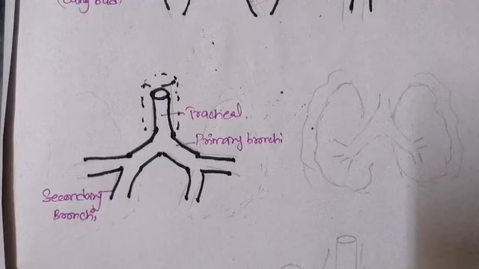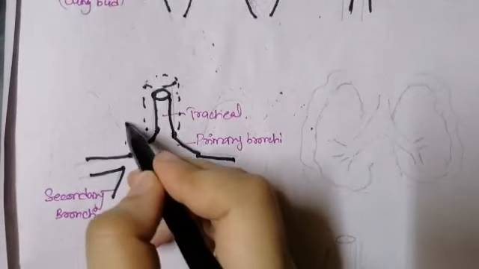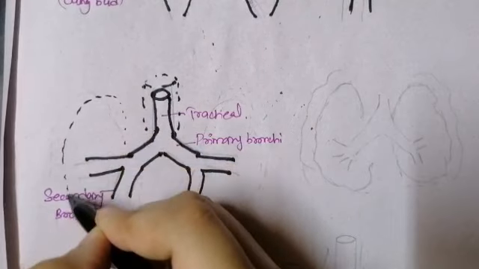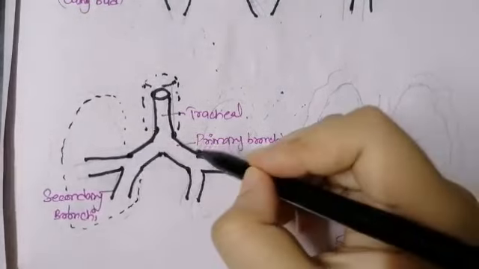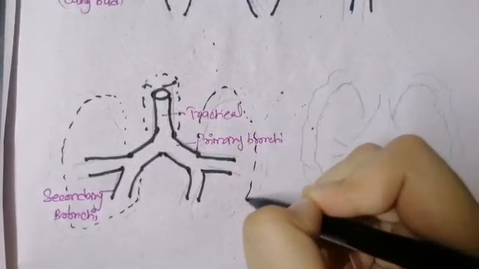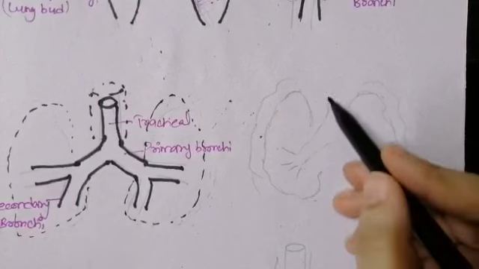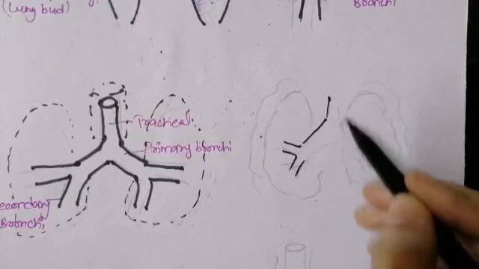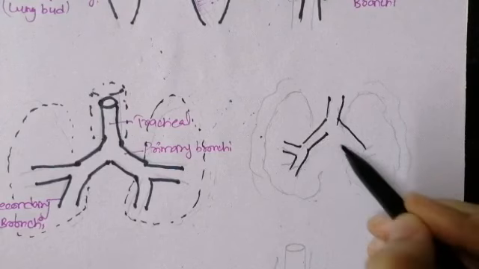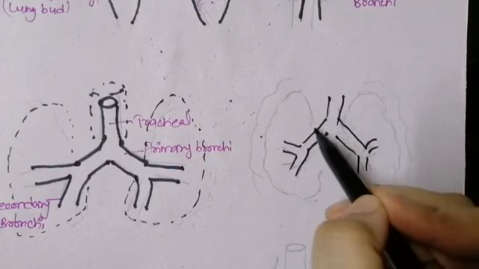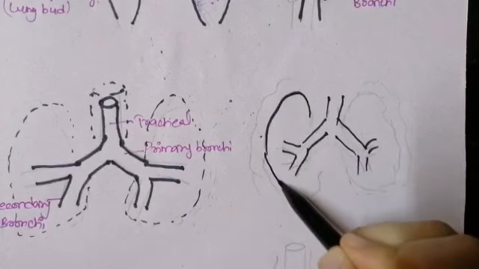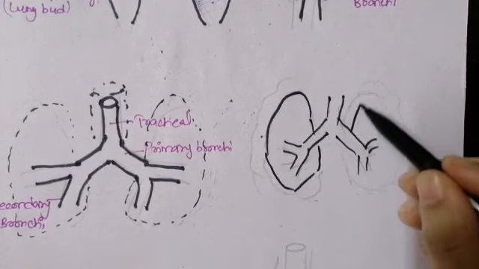Now what happens next? At the peak of the 6th week of development, there will be an expansion in the thoracic cavity, and this expansion from the pericardio-peritoneal canals will develop into the developing lungs. There will be a lateral extension, and the development of the lung starts from the 6th week of the embryonic period. Then the developing lungs around the trachea and the bronchi start to form. These are the trachea with the primary bronchi and these are the secondary bronchi. And this is a developing lung. Here you can see the developing lung around these bronchi.